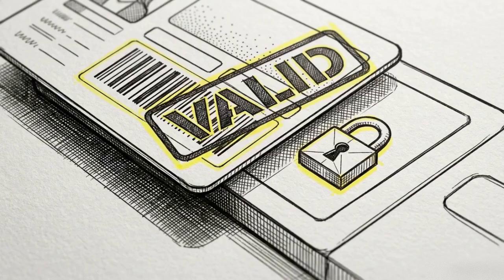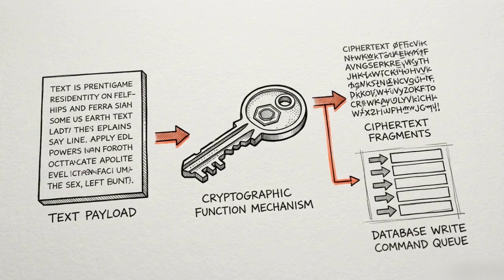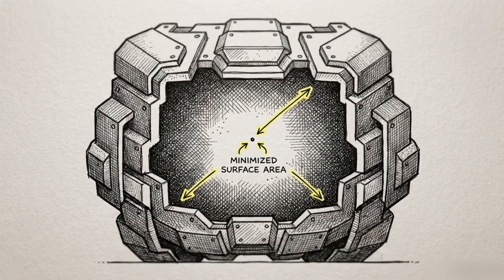We establish the first perimeter defense by validating the incoming user request via token-based access. We establish the outbound defense by programmatically redacting PII, creating an inference firewall before any third-party model call occurs. And we establish the inbound defense by symmetrically encrypting the payload at the application layer before authorizing persistent storage. Combining token validation, redaction, and encryption effectively shrinks the application's overall exposure surface to near zero.